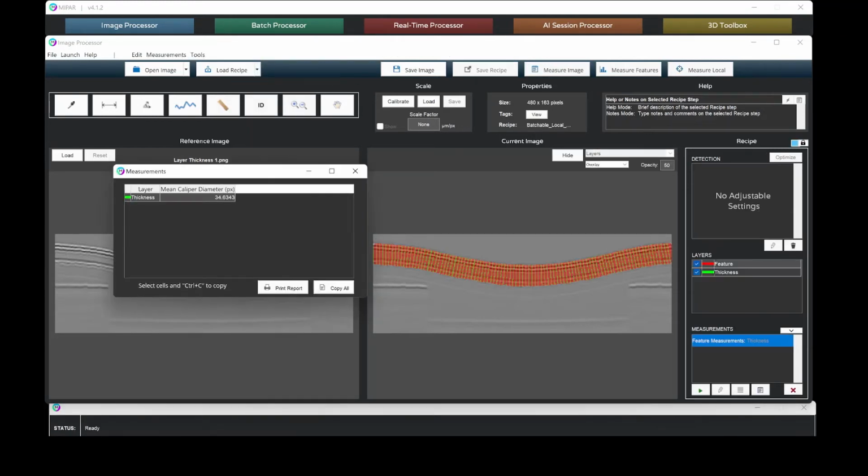As we apply the recipe, we see that MIPAR can quickly and accurately detect the layer and output the thickness measurement. Once the layer has been identified, it's relatively straightforward to then produce a summary report.